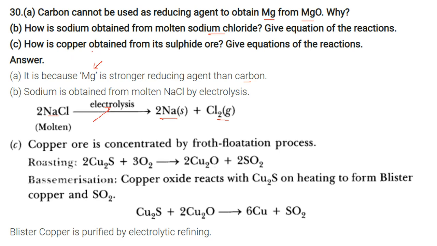How is copper obtained from its sulfide ore? Give the equation of the reaction. The copper ore is concentrated by the froth flotation process. First roasting is done: Cu2S with oxygen gives Cu2O and sulfur dioxide. Then we do Bessemerization: this copper oxide reacts with Cu2S on heating to form blister copper and sulfur dioxide. Then blister copper is purified by electrolytic refining.